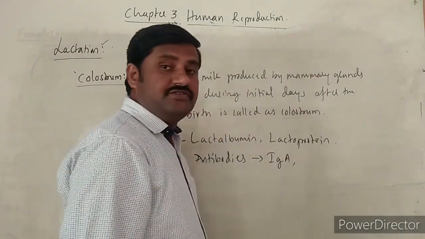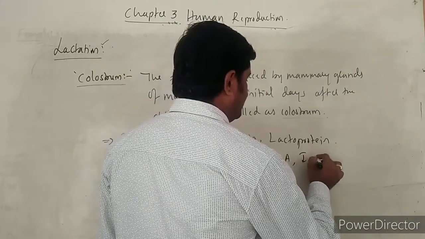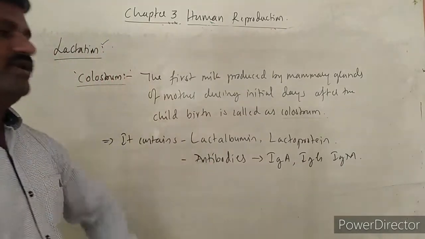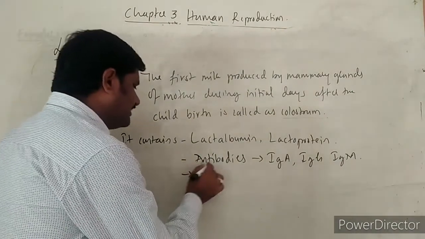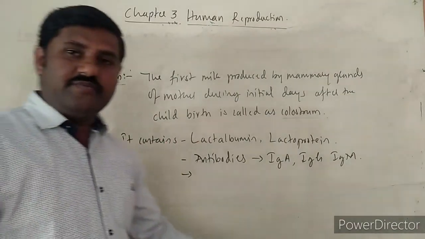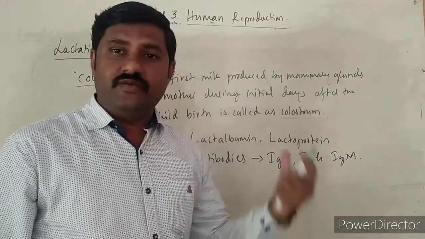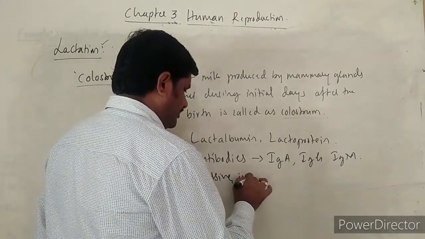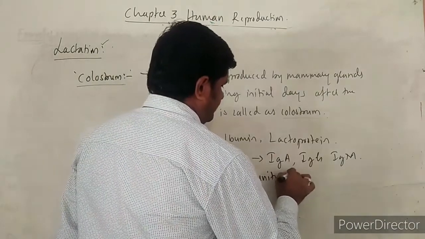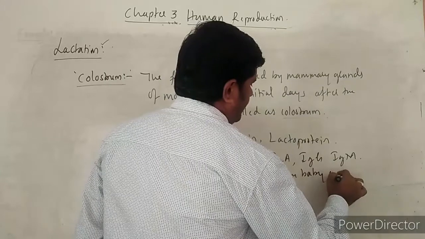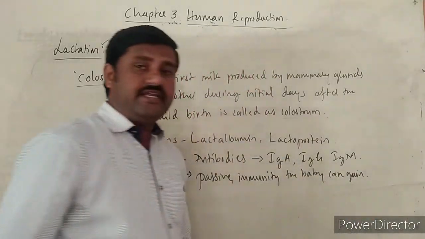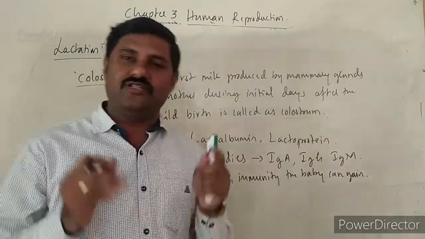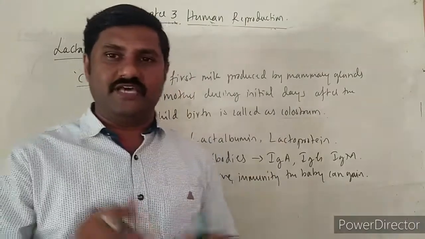IgA type is very rich in this one, and IgG type and IgM type. Such kind of many antibodies are present over here, and since these antibodies are present in the colostrum, the passive immunity the baby can gain itself, means it can get the immune power from the mother through this colostrum, or the first milk which is produced by the mammary glands of the mother itself.